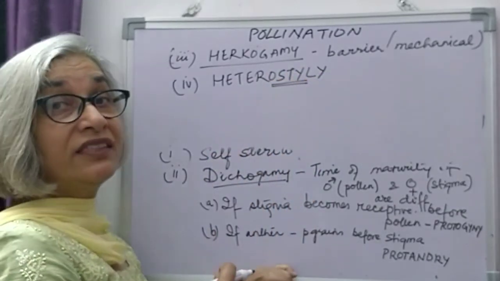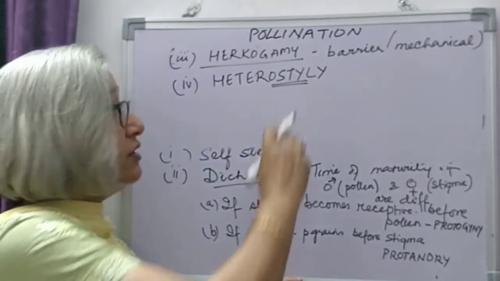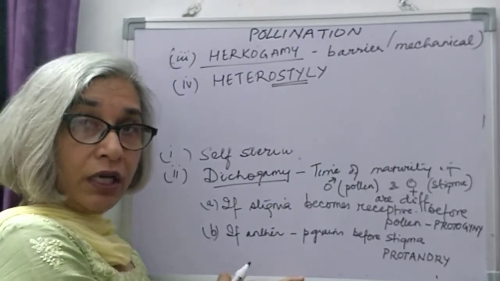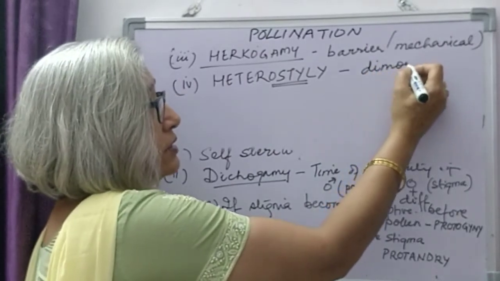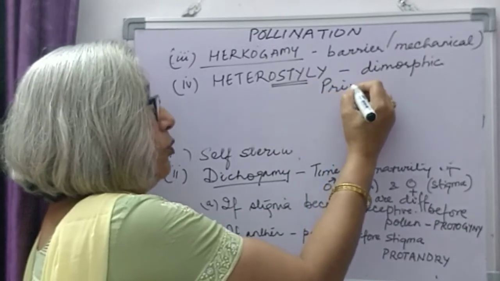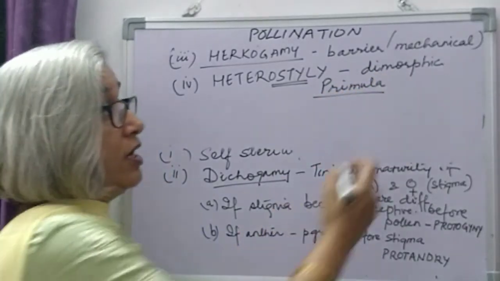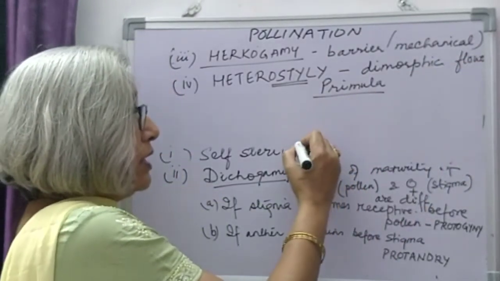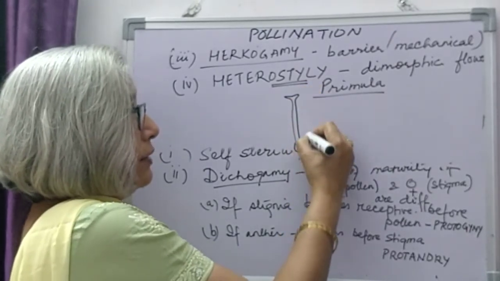Style means the style is of different lengths. Hetero is different, and style comes from the style, the slender part of the carpel. So, in certain species of plants, the flowers are dimorphic, like in primula. Primula is the name of the plant where we see dimorphic flowers. That is, two kinds of flowers are present. And in one kind of flower, the style is much longer than the stigma.